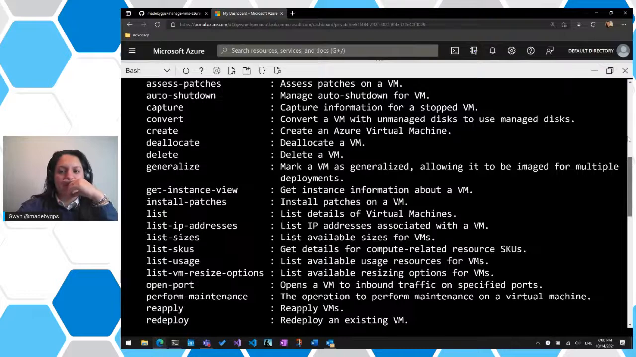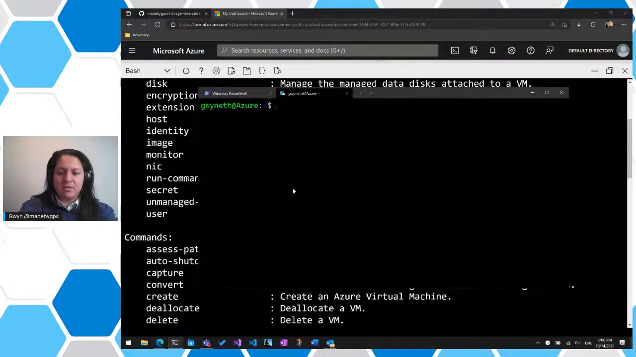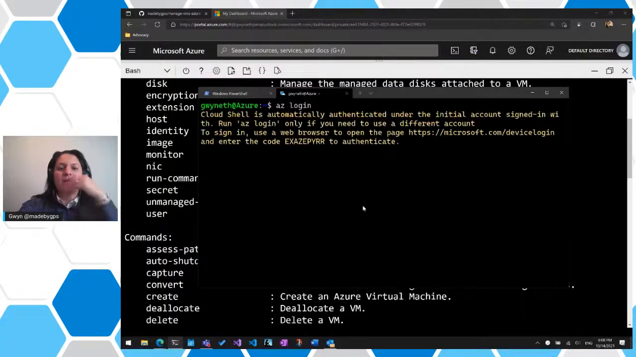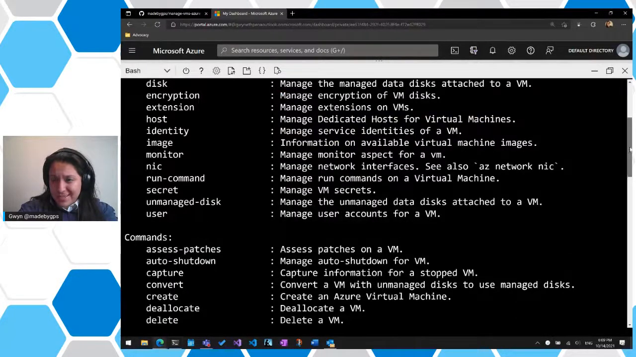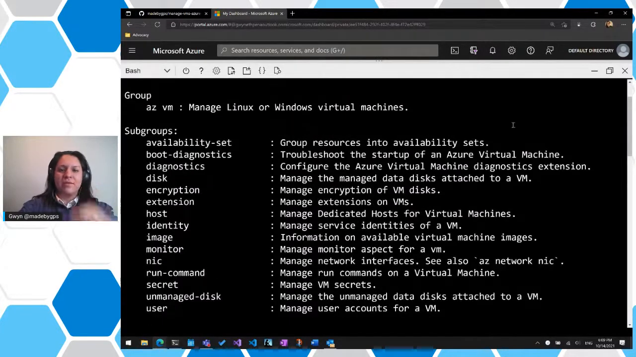Let me scroll up here. This is actually kind of slow. Let me see if I can pull up this. az login. Hold on. It might be the text size that's making it slow. There we go. Okay, cool.